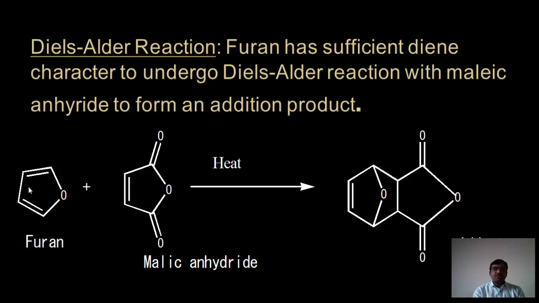4 plus 2 means each double bond contains 2 electrons. Here are the 2 double bonds, meaning 4. Here is only 1 double bond, meaning 2 electrons. So it is a 4 plus 2 cycloaddition reaction. In this reaction, we don't require any catalyst or solvent condition. That's why the Diels-Alder reaction is very useful for us.